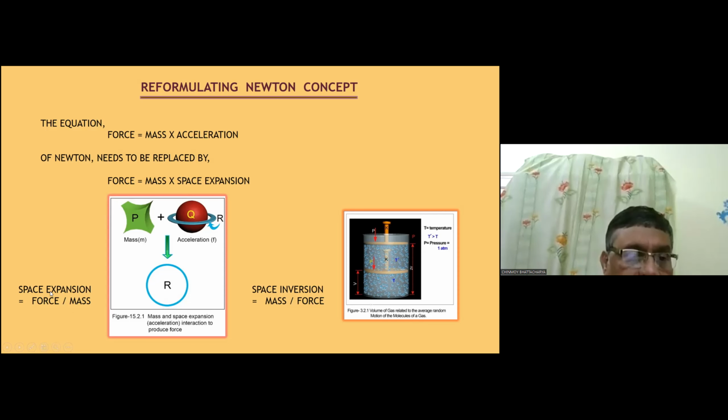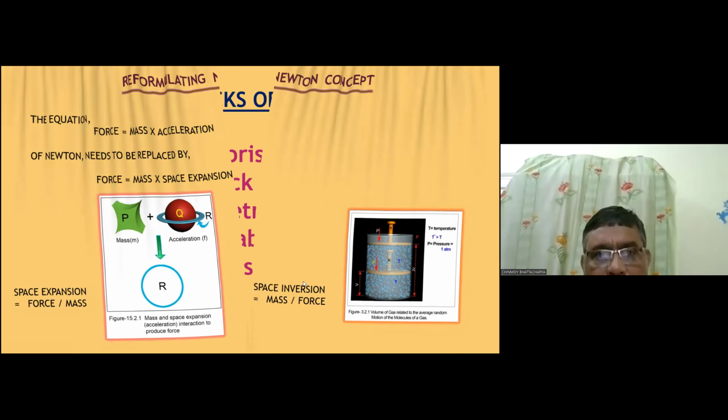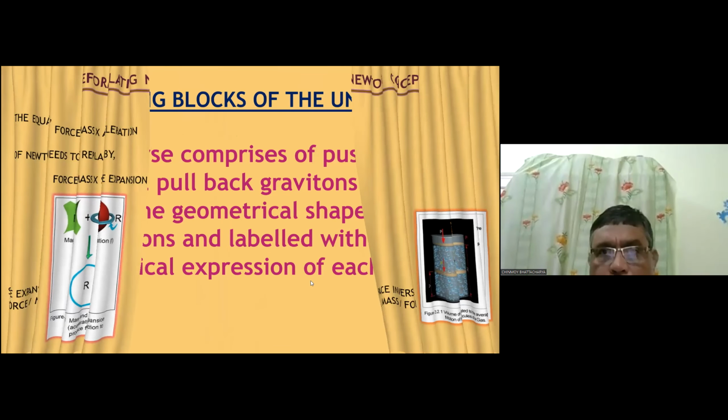From here we can say the space expansion is force by mass. So when force overcomes mass, then it is space expansion. Here force has overcome the mass. But from this relation, space inversion is equal to mass by force. So when mass overcomes force, that is space inversion. So these are very interesting concepts, the building blocks of the universe.